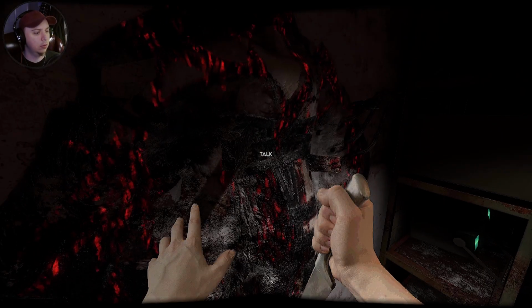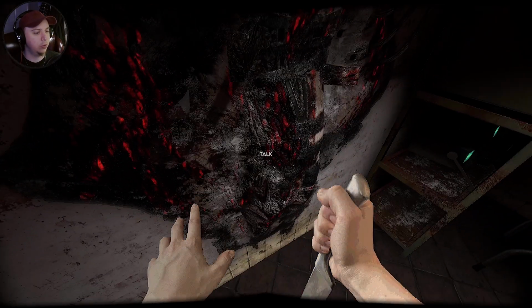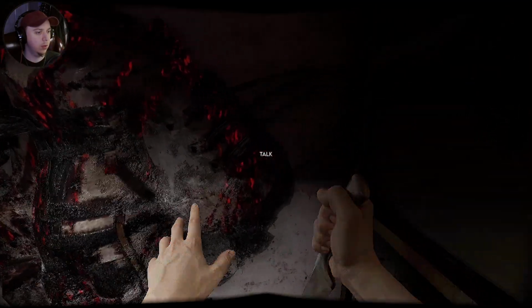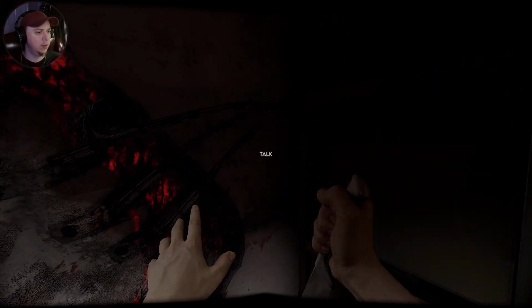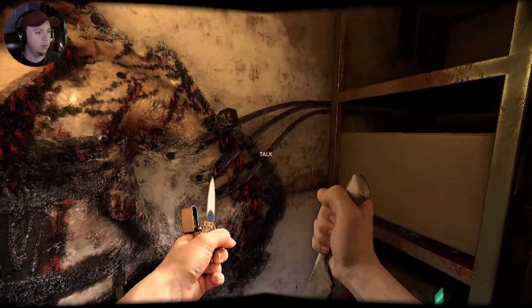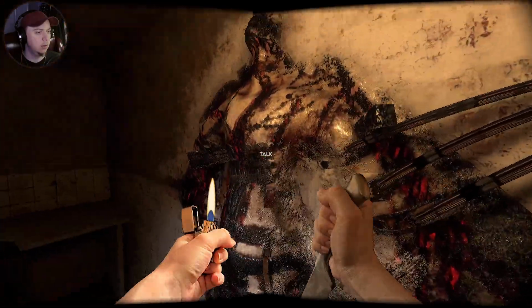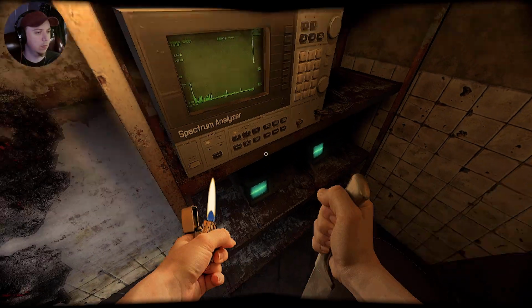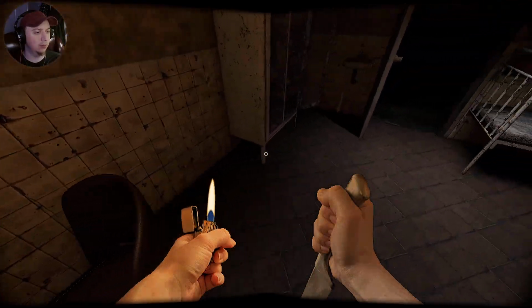Okay. Like they're scorched into the wall or something. That looks pretty terrible. Are these cables attached to them? Ew. Gosh. Spectrum analyzer. Nice.